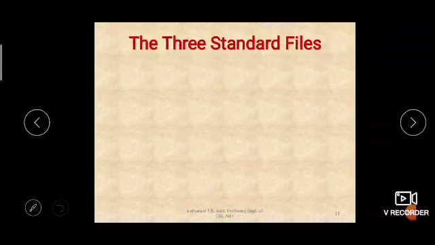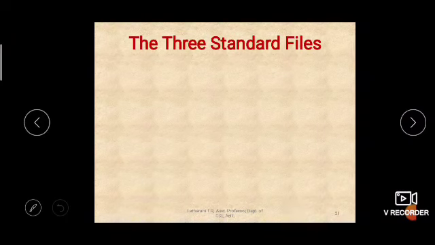Programming class. So today we will study the three standard files which are supported in Unix. Actually, there are different types of special files supported in Unix. So these are three standard files. The question may come on the types of files. We have studied earlier, right, the types of files in Unix.